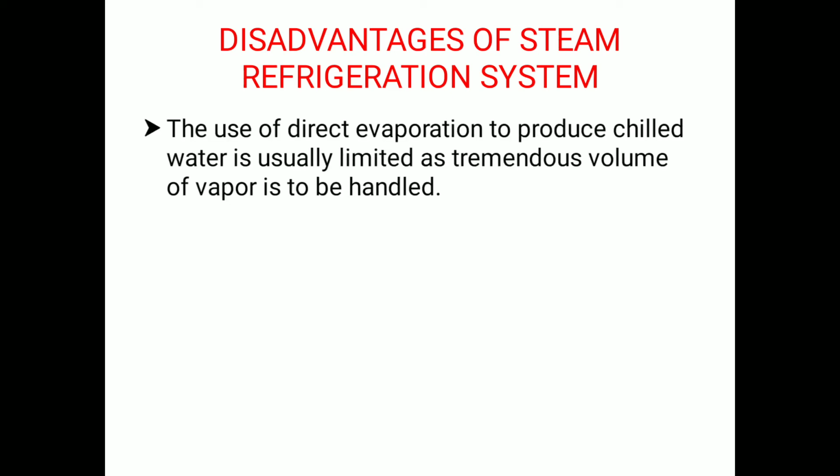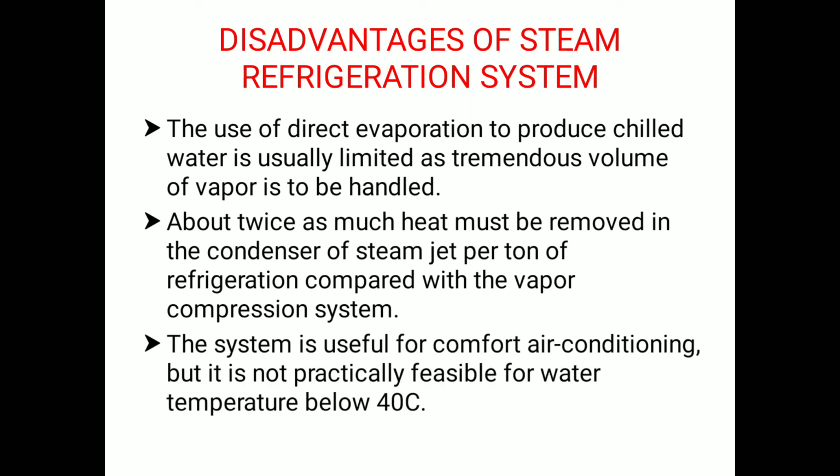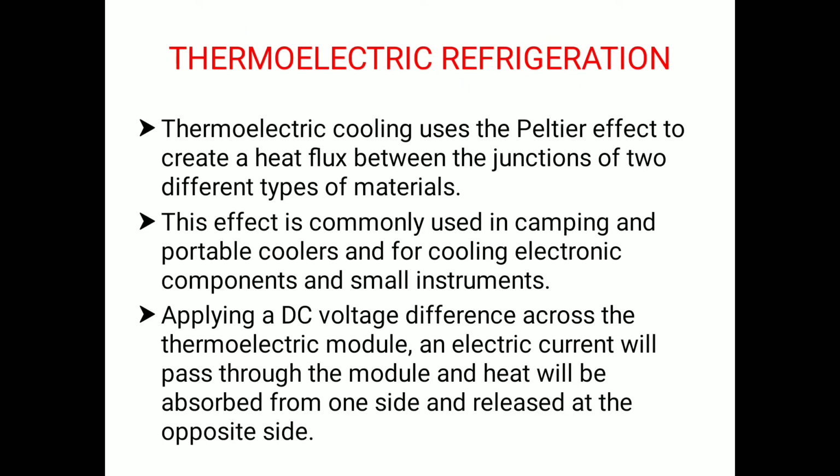It has some disadvantages also. The use of direct evaporation to produce chilled water is usually limited, as a tremendous volume of vapor has to be handled. About twice as much heat must be removed in the condenser of a steam jet system per ton of refrigeration compared with the vapor compression system. The system is useful for comfort air conditioning, but it is not practically feasible for water temperatures below 14 degrees centigrade.